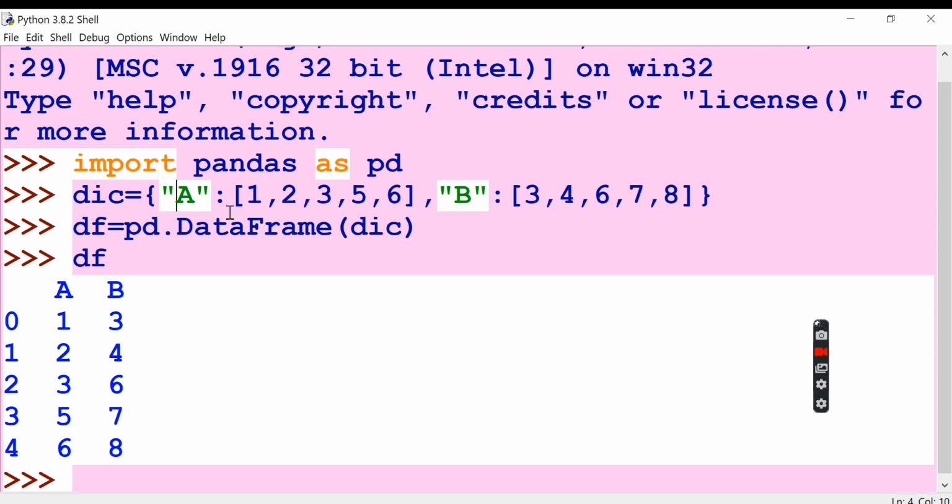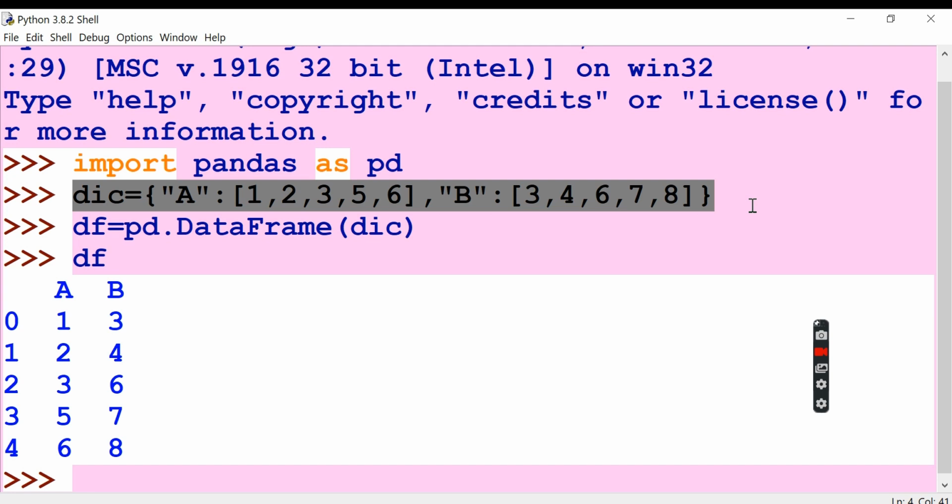So the key will be there, then a colon, then the values will be given like this, or a single item can also be given as a value. Now I'm just passing a list as this value, and then the next one is a key, then a colon, and its value can be a list. However many items you want to give can also be passed here by using a comma.